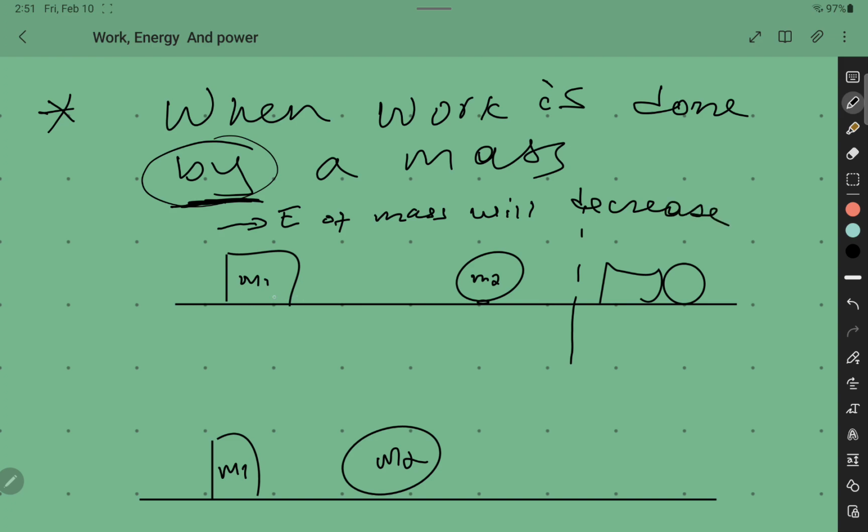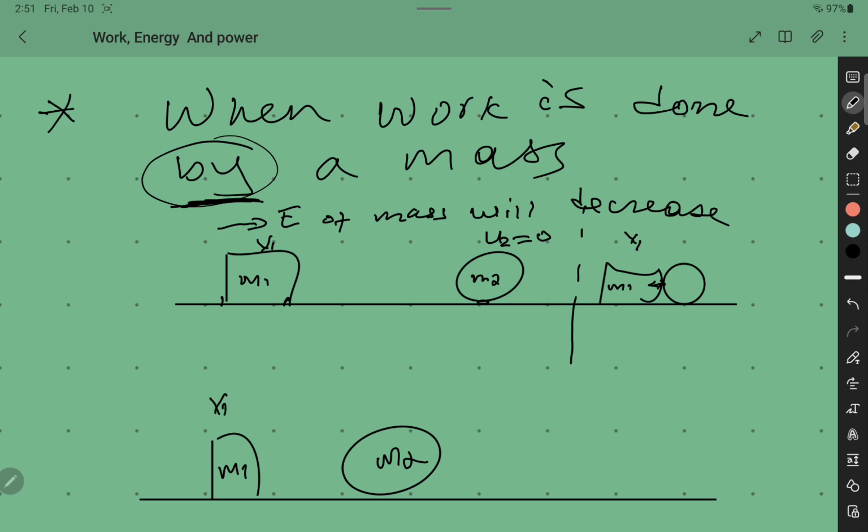So let's consider this mass M1. It is moving with some velocity. Then it collides with mass 2, which is stationary. At the beginning, mass 2 was stationary, so U2 was zero. During the collision, the two masses exchange force. When mass 1 meets mass 2, which was stationary at the beginning, what would happen to mass 1? Then the speed of mass 1 will decrease.